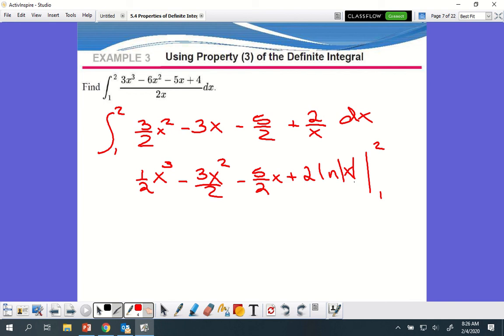So now I have everything done now, right? Yep. Now it's time to start plugging in. So let me see. So top minus bottom. So it's going to be 2 to the third power is going to be 8 divided by 4 is 2, right? 4. It's 4, right? And this is going to be 4 divided by 2 is 2 times 3 is 6. Okay, then it's going to be this one right here, which is going to be minus 5. And that's going to be plus 2 ln of 2, right?